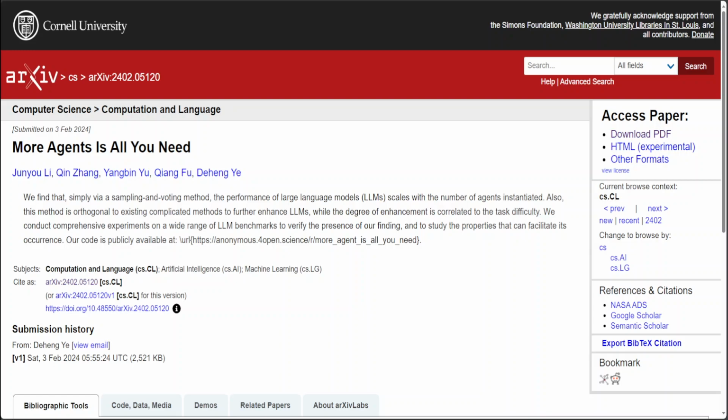The problem which this paper is trying to solve is that many LLMs face challenges in processing complex tasks due to limitations in existing enhancement methods like chain of thought pipelines and multi-agent collaboration frameworks. These methods are intricate and not always effective across different tasks, leading to inaccuracies and inefficiencies in model outputs.